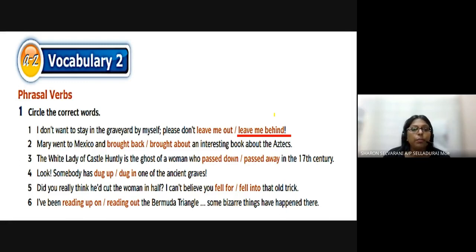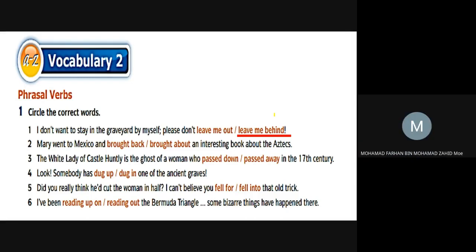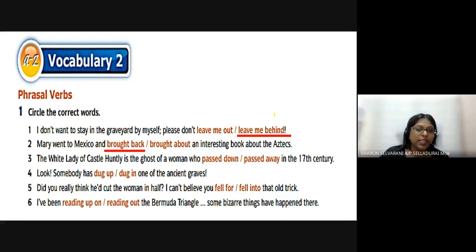Number 2. Mary went to Mexico and brought back an interesting book about the Aztecs. Let's check the answer. Brought back means she bought something and she brought it back to the house.